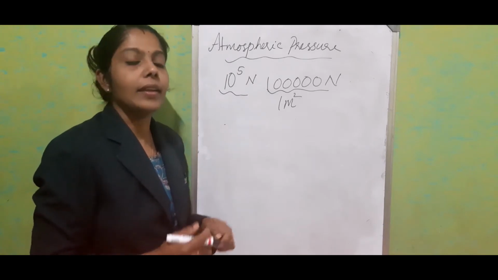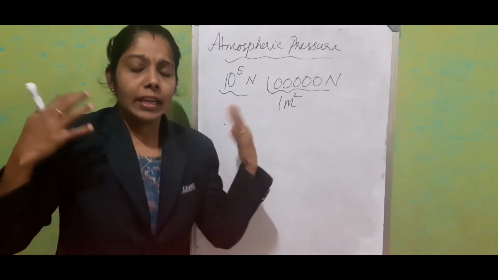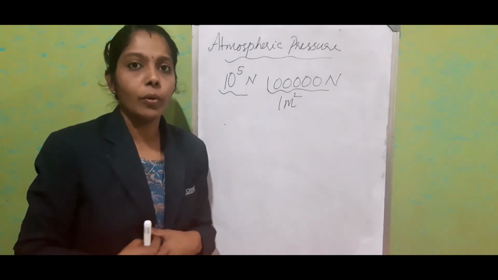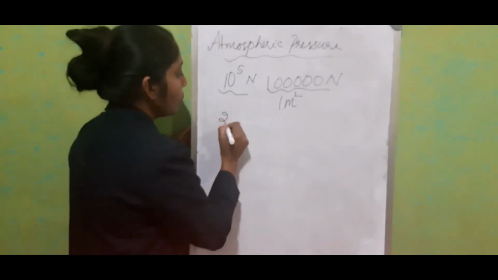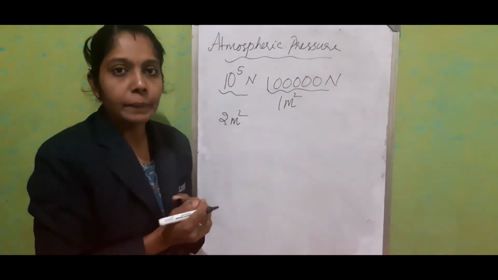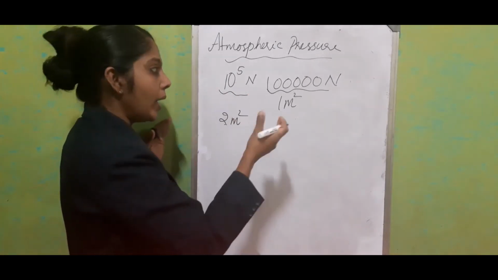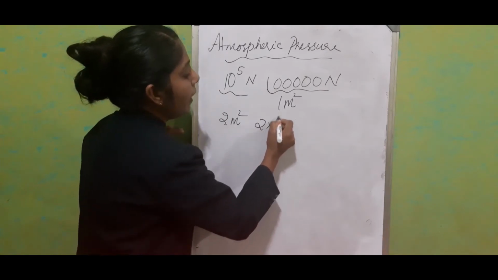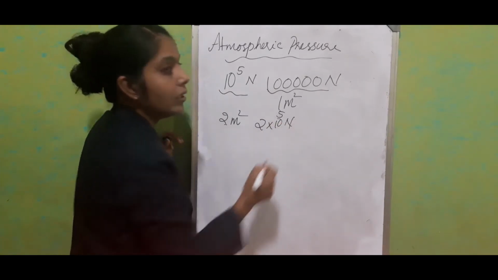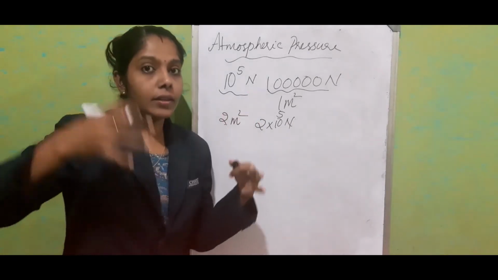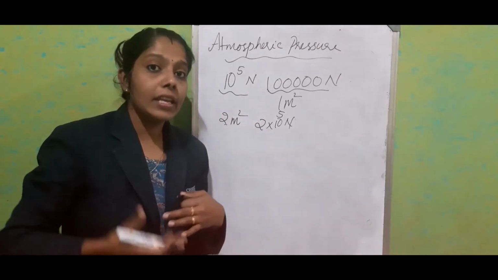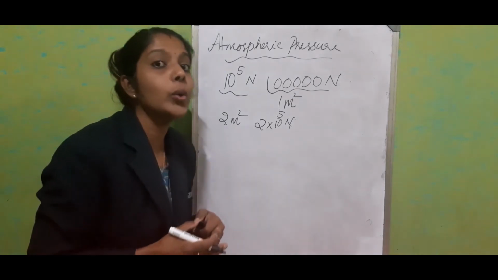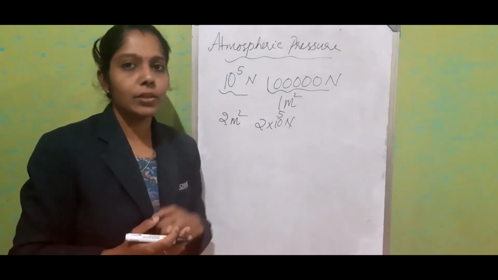Now, if we consider our body, the area of our body is nearly 2 meter square, right? That means the air is always applying a thrust of nearly 2 into 10 to the power 5, or 2 lakh Newton, on us.